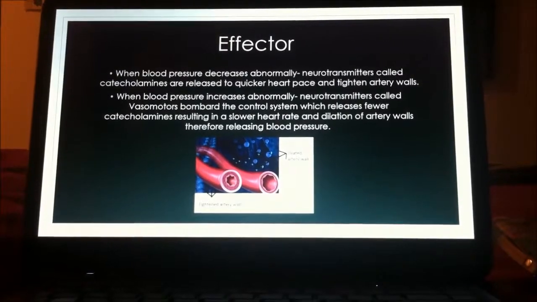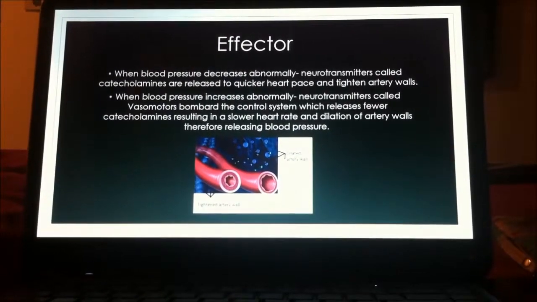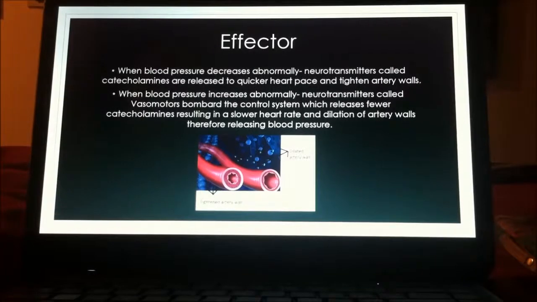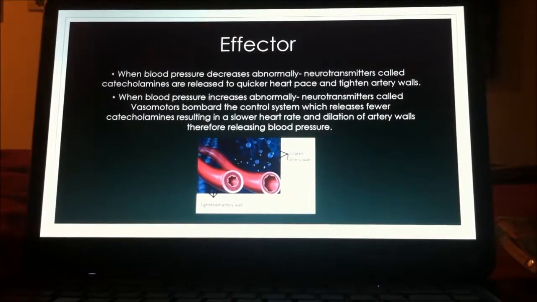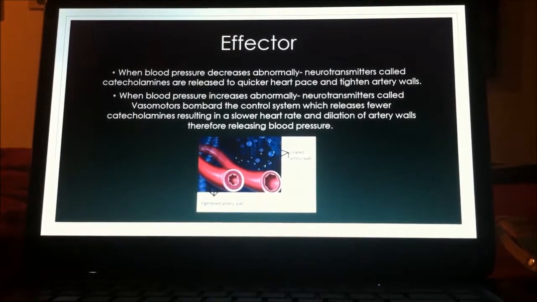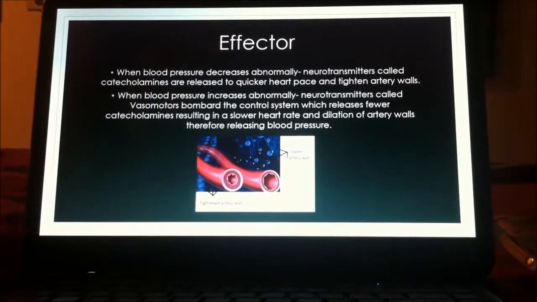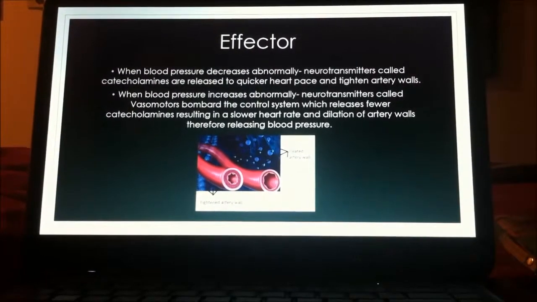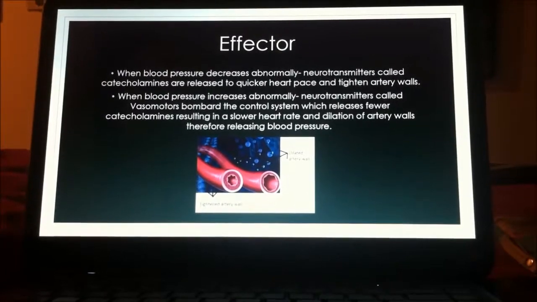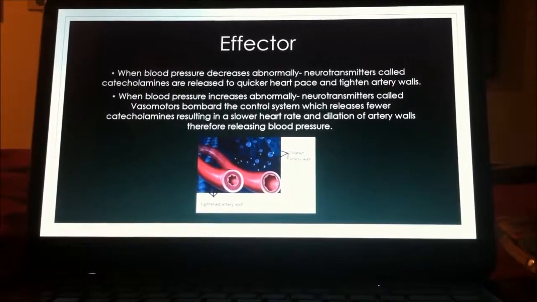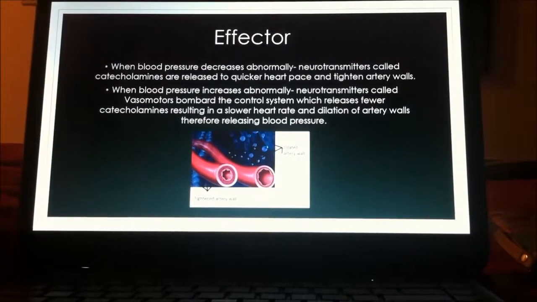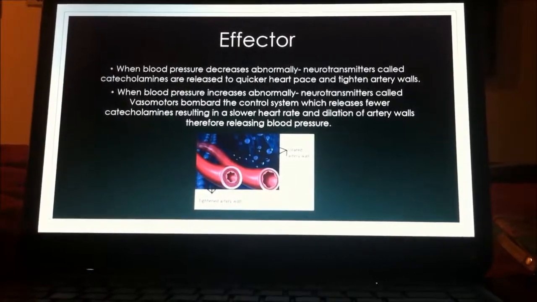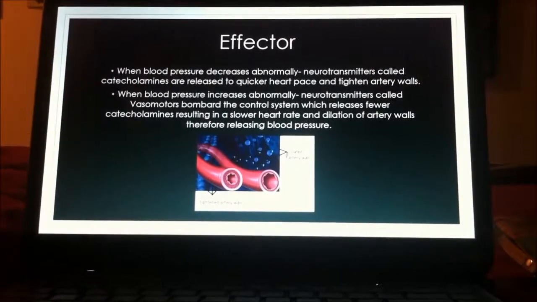When the blood pressure of the African bush elephant increases to where it's abnormally high, different transmitters called vasomotors bombard the medulla in the brain with nerve impulses. In return, this causes a smaller number of impulses to be transmitted through the nervous system to the heart and blood vessels. Lack of these impulses slows the rate at which the heart pumps blood and dilates the blood vessels, releasing pressure on the artery walls and ultimately slowing blood pressure.